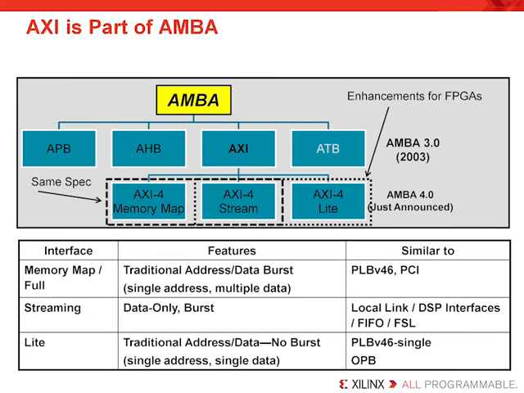This slide just shows how Xilinx is offering 3 different AXI configurations currently. They are Memory Map, Stream, and the Lite version. The Memory Map is best used in applications that use the PLB-v46 bus or the PCI core in the system. The Streaming configuration suits applications that require bursting of data. The Lite version is best used in embedded applications that have only one peripheral or use the older PLB bus standard.